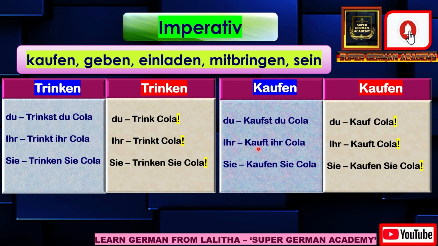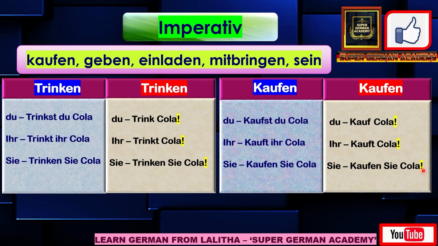For ihr, it is "kauft ihr Cola". It will be changed as "Kauft Cola!" Ihr will be removed and an exclamation mark will be added at the end. For Sie, it is "kaufen Sie Cola", because the conjugation of Sie for kaufen is kaufen. When it comes to the imperative form, it changes as "Kaufen Sie Cola!" It will remain the same, but at the end the exclamation mark will be added for formal you, that is Sie.